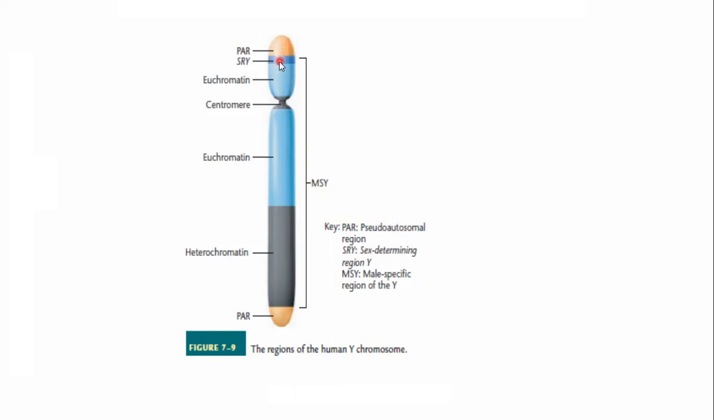Below the PAR region, there is a specific gene, or a specific portion of the chromosome, that is named SRY. SRY is an abbreviation of sex determining region of Y. It means SRY is the most important portion of the Y chromosome that plays an important role in the formation of male. So that is the general structure of the human Y chromosome.